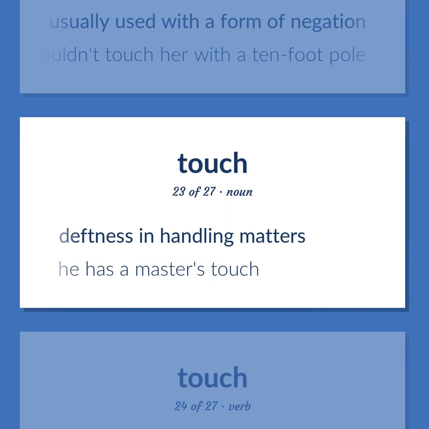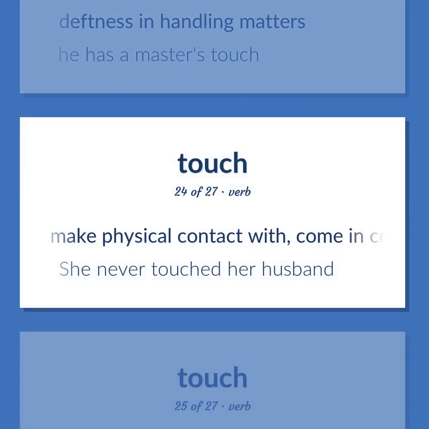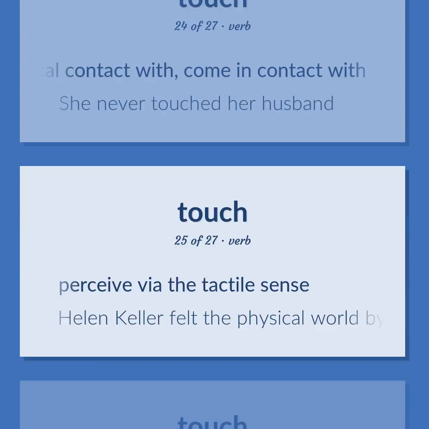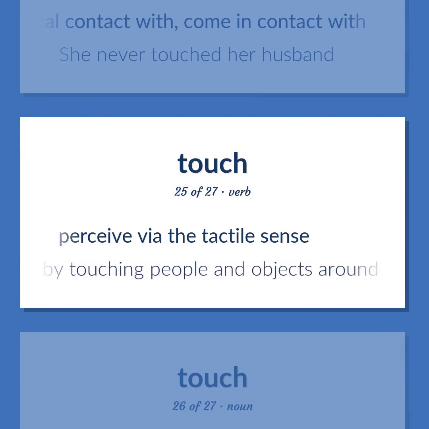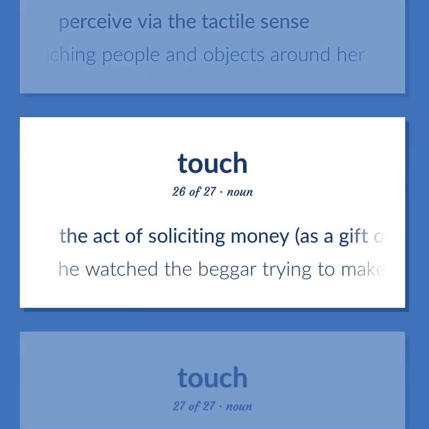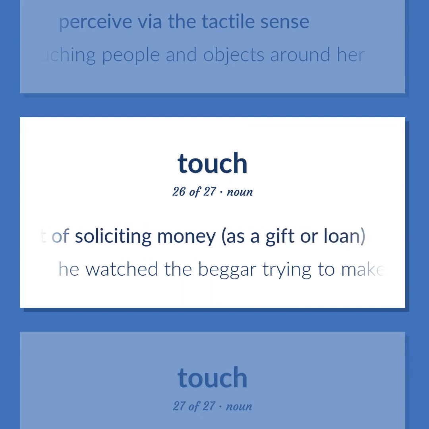Deftness in handling matters. He has a master's touch. Make physical contact with. Come in contact with. She never touched her husband. Perceive via the tactile sense. Helen Keller felt the physical world by touching people and objects around her. The act of soliciting money, as a gift or loan. He watched the beggar trying to make a touch.